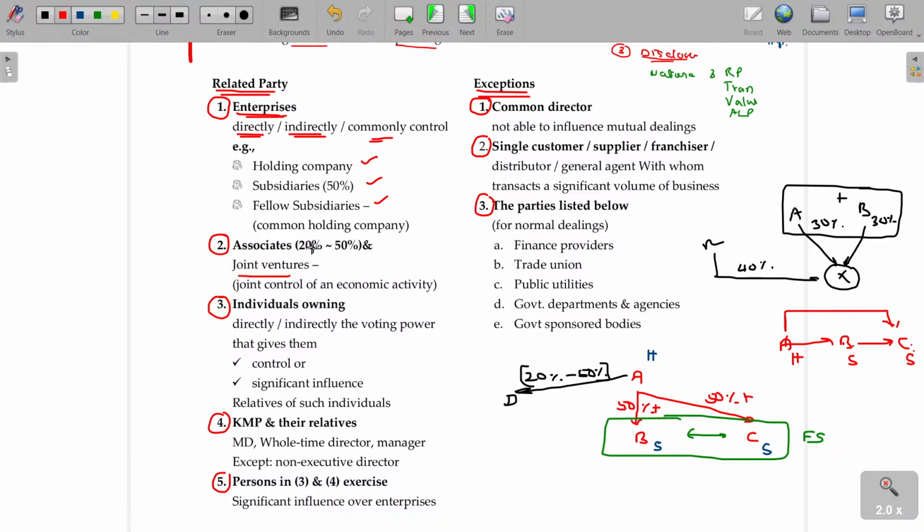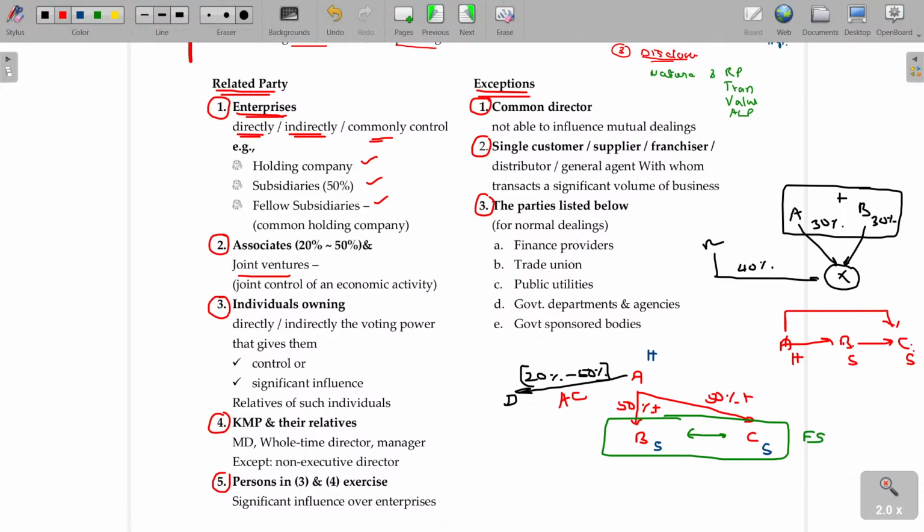If the holding is anywhere between 20 to 50, then it is an associate company, also considered a related party. Holding more than 50 is called what? Holding and subsidiary, fellow subsidiary. Holding anywhere between 20 and 50, I call them associate companies. Either it is holding anywhere between 20 and 50, or I have a tie-up with somebody else to control, then also it is an associate company.